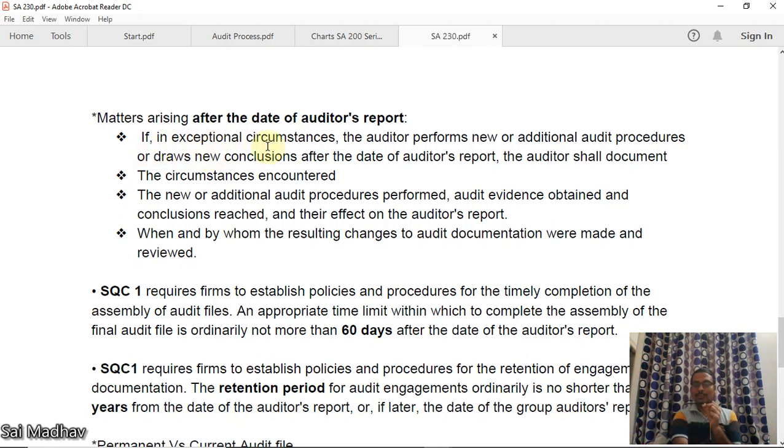If in exceptional circumstances the auditor performs new or additional audit procedures or draws new conclusions after the auditor's report, the auditor shall document the circumstances encountered, the new or additional audit procedures performed, audit evidence obtained, and conclusions reached and their effect, when and by whom the resulting changes to audit documentation were made and reviewed. Nothing else. After the date of audit report also, you need to maintain audit documentation regarding all these points we have discussed.